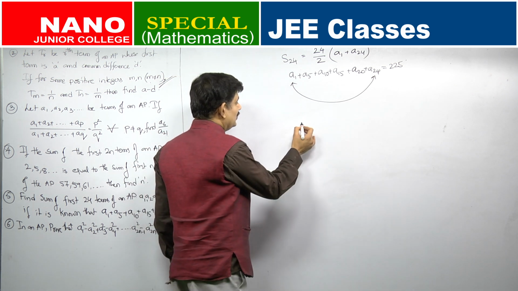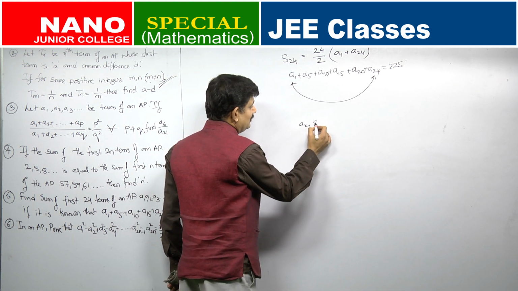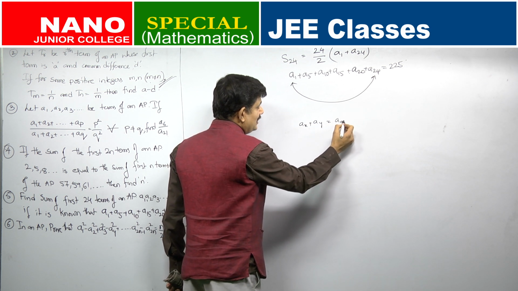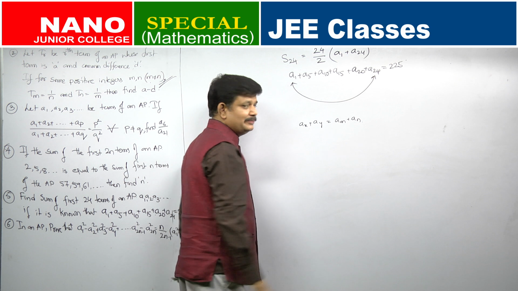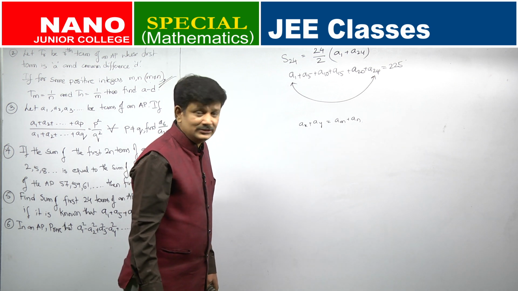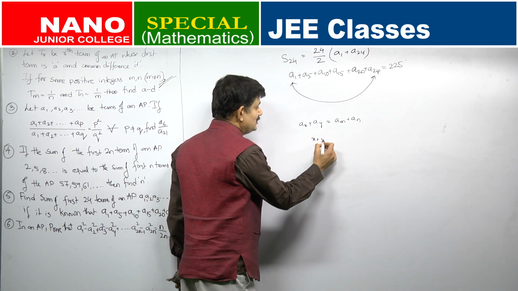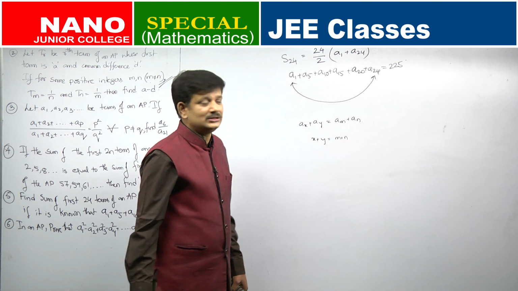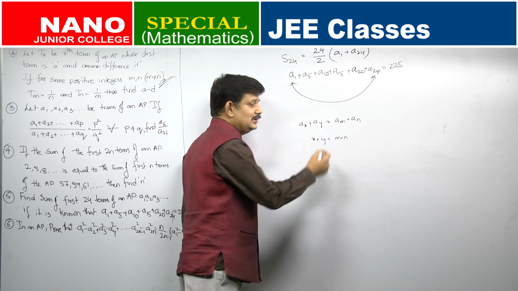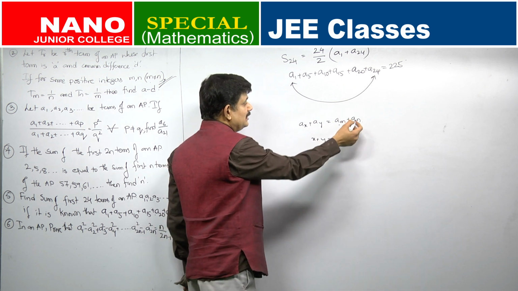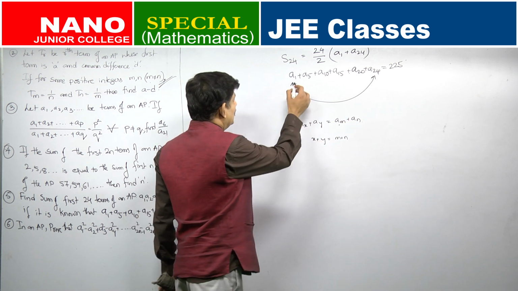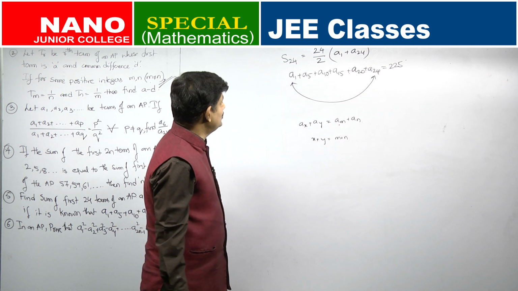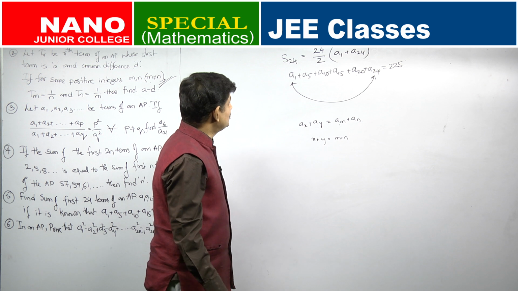I gave you a property: when the basic sum is the same, if x plus y is the same as m plus n, Ax plus Ay will be the same as Am plus An. Remember that? Because of the basic property of an arithmetic progression. So here 1 plus 24 is 25.